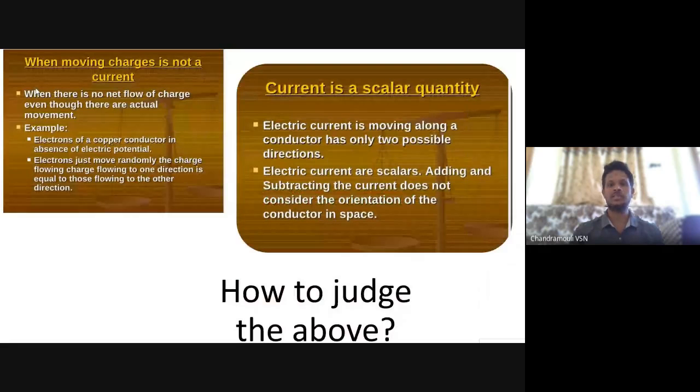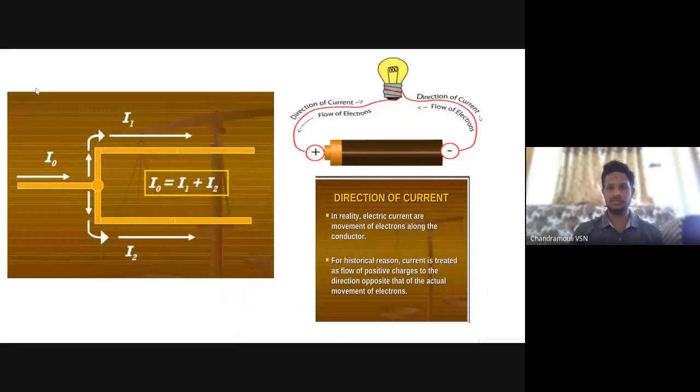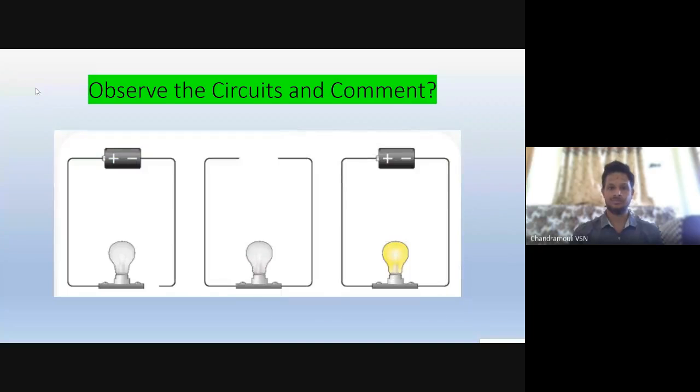So these are the points. Current is a scalar quantity. A circuit consists of what? A battery, a bulb, and the wires. Observe the circuit and comment. Like this I explained to your friends.